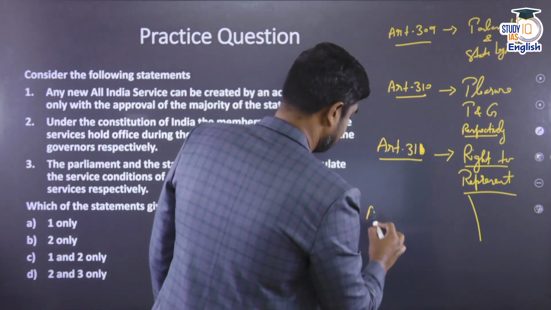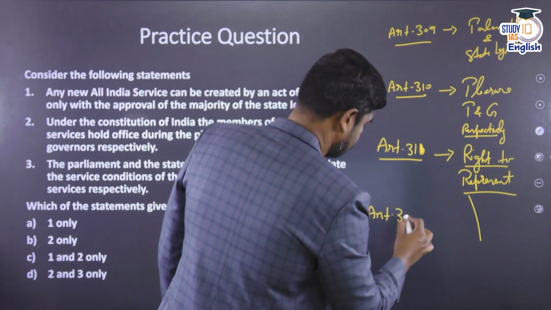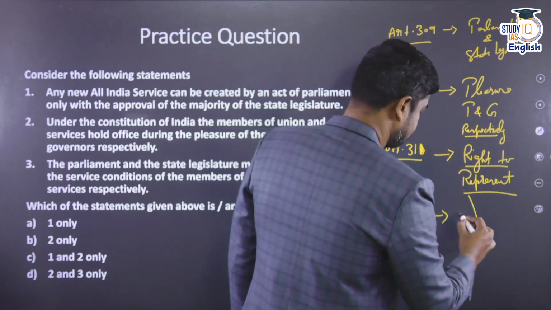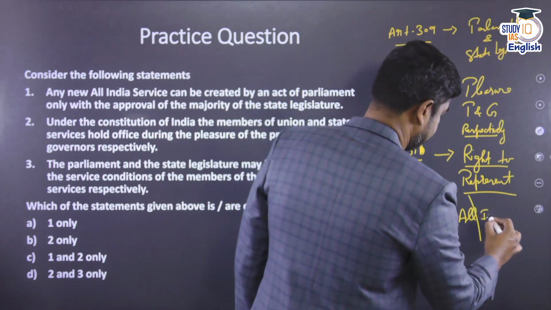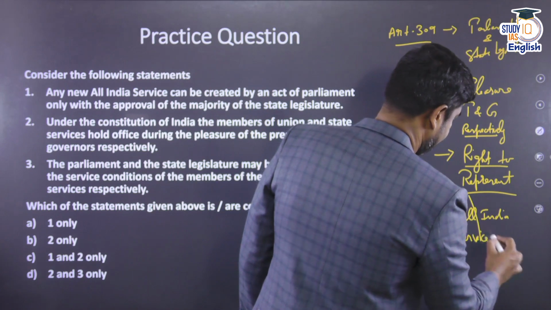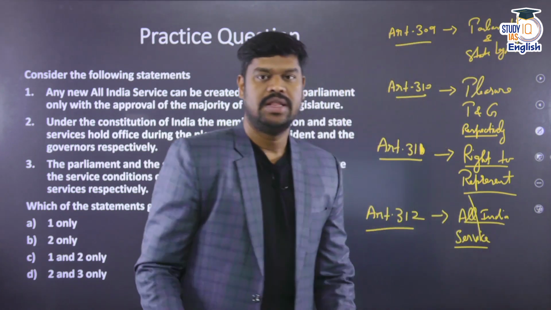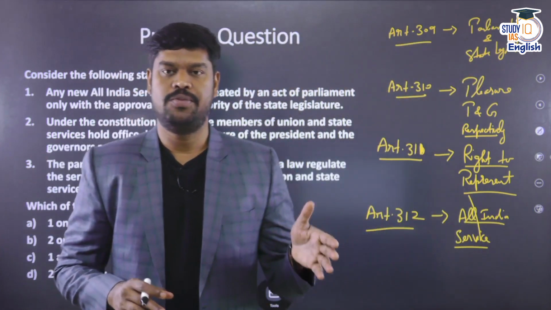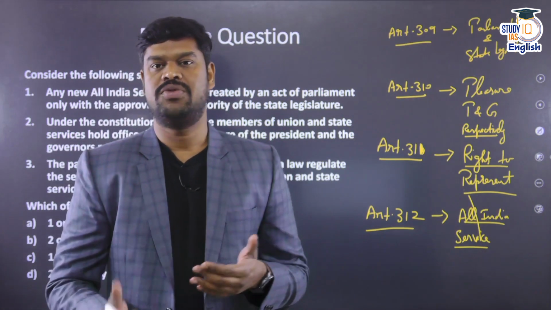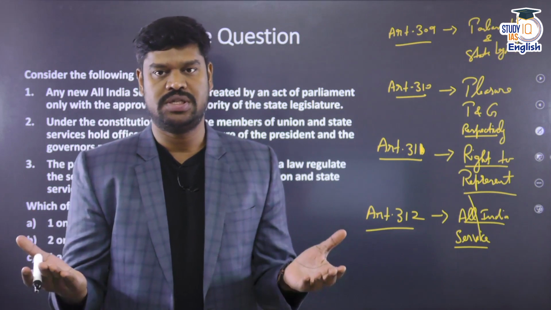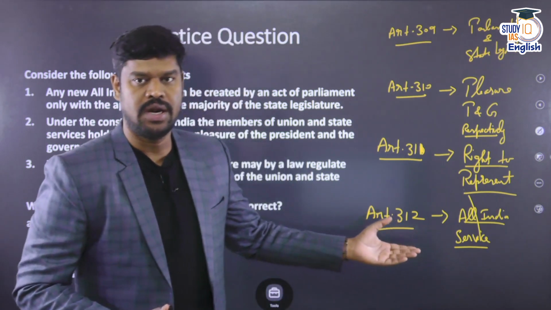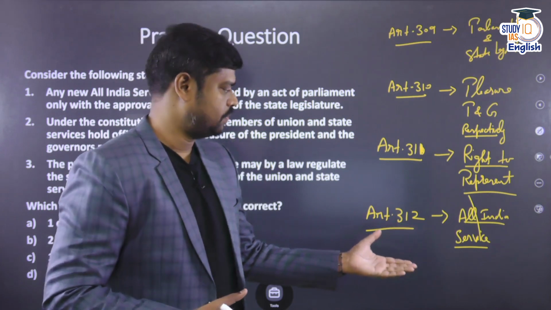And then the other article is Article 312 of the Constitution. Article 312 is related to the creation of new All India Services. Presently there are 3 All India Services in our country, which we already discussed: the Indian Administrative Service, Indian Police Service, and the Indian Forest Service. Recently there was a lot of discussion with regard to creating a new All India Judicial Service. So can it be created? Very well, yes, under the provisions of Article 312 of the Constitution.